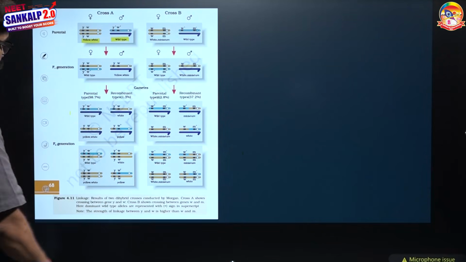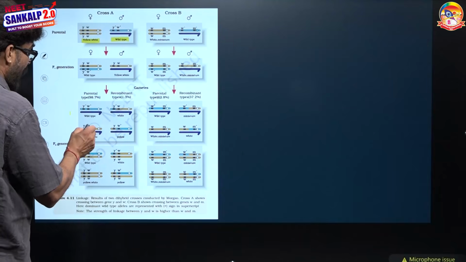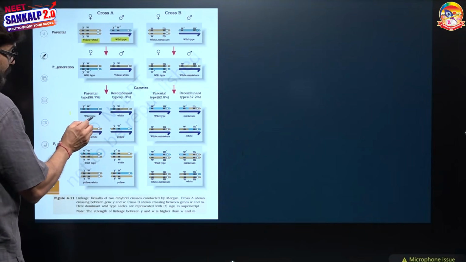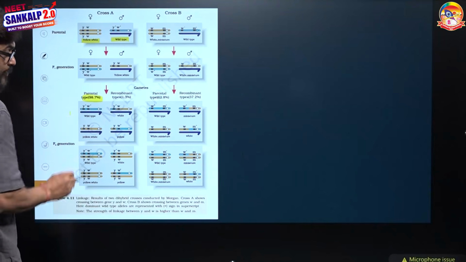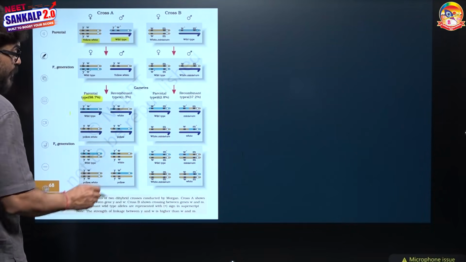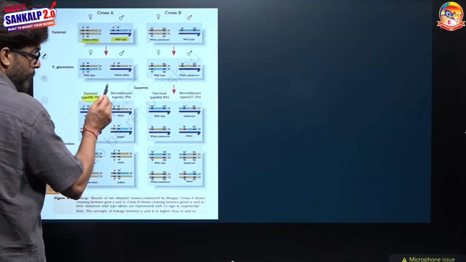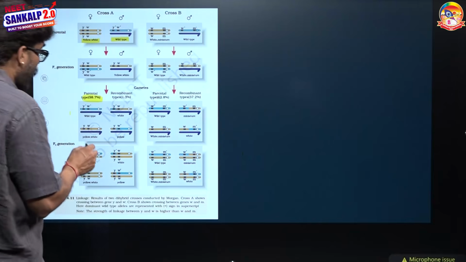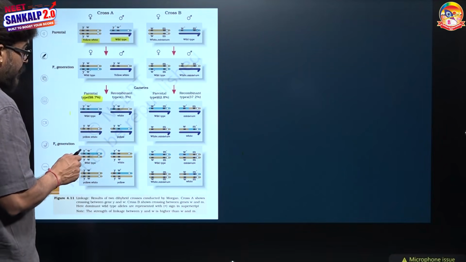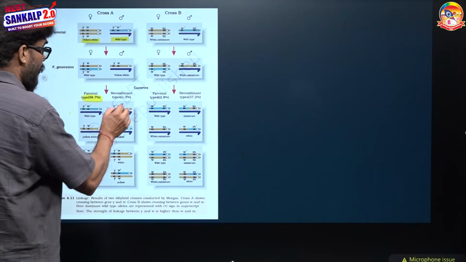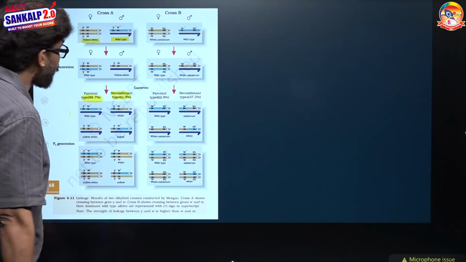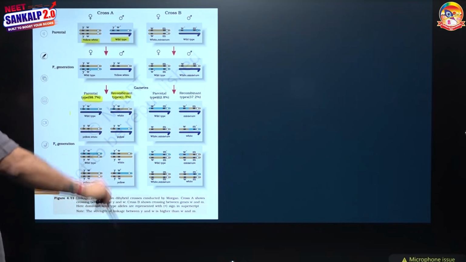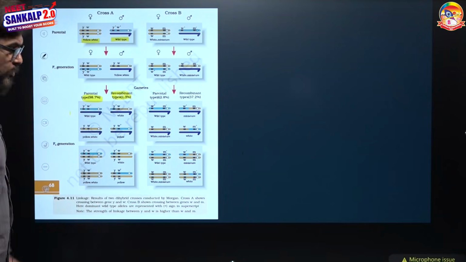When they were intercrossed, the parental types, brown body red eye and yellow body white eye, were obtained at 98.7%, while the recombinants, brown body with white eye and yellow body with red eyes, were obtained at just 1.3%. It means the body color and eye color genes were very much linked together.